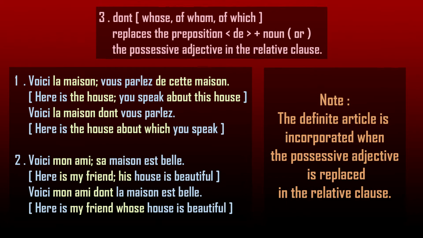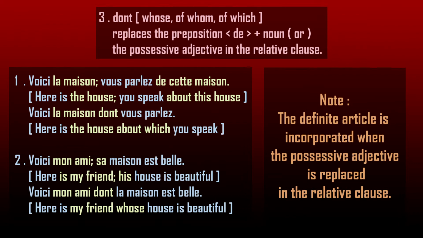Whose house is beautiful? My friend's house is beautiful. The possessive adjective in the second sentence refers to the noun of the first sentence, my friend. That is, sa maison, his house, means my friend's house. That is, the owner of the house is my friend. The owner of the house is the noun of the first sentence.